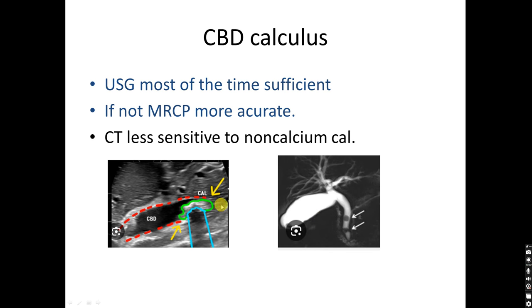CT is less sensitive for gallbladder and CBD calculi because they don't contain that much calcium. This is an MRCP image showing the gallbladder and dilated CBD and filling defects. They are calculi sitting in the CBD and dilated IHBR in the liver. Dilated intrahepatic biliary radicals.